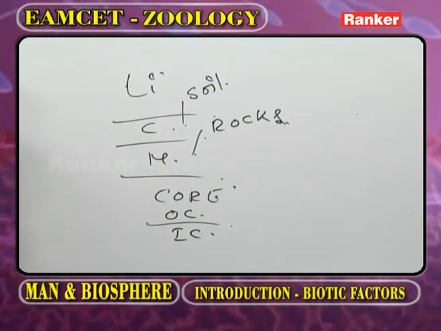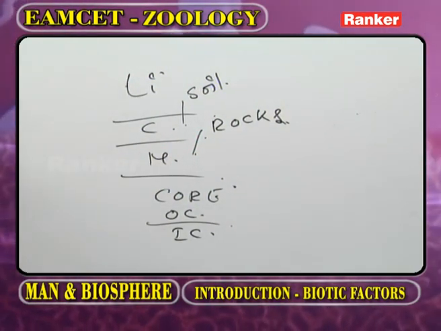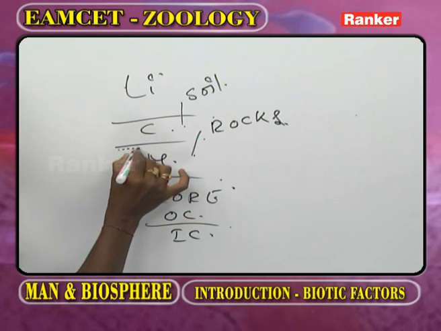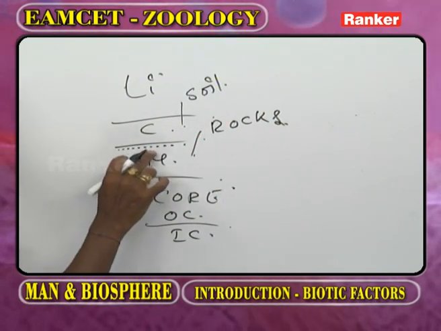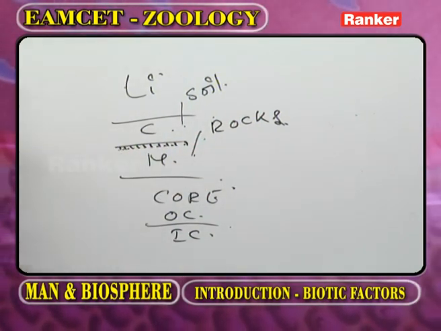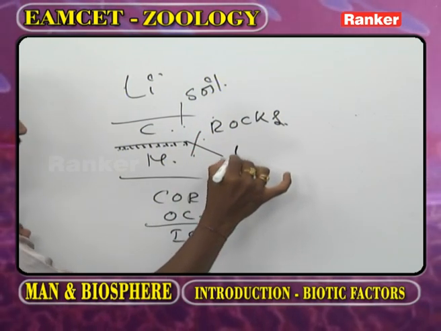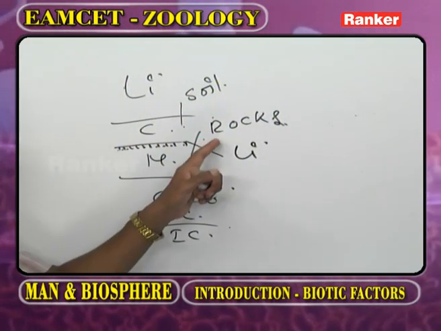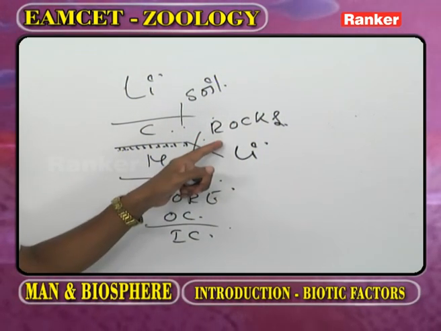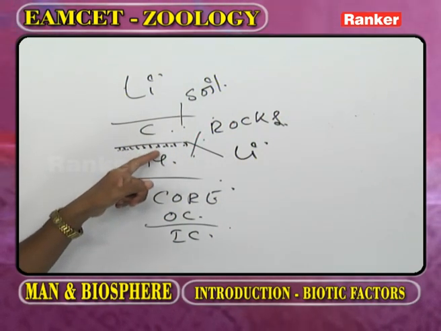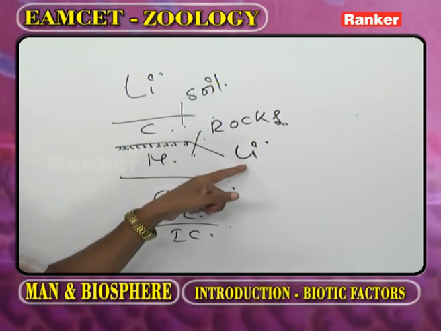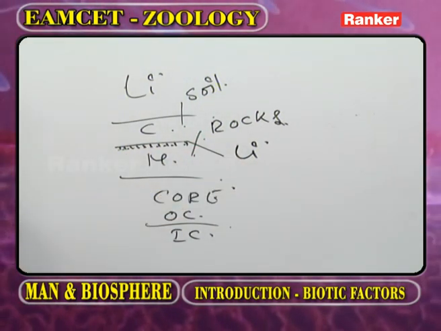Here, what is the question? The uppermost mantle along with the crust. This is the uppermost layer of the mantle. The uppermost layer of the mantle along with the crust, that part we call the lithosphere. The lithosphere is formed by a process called conduction. What is meant by lithosphere? The uppermost layer of the mantle plus crust combinedly termed as lithosphere. How is it formed? By a process called conduction.